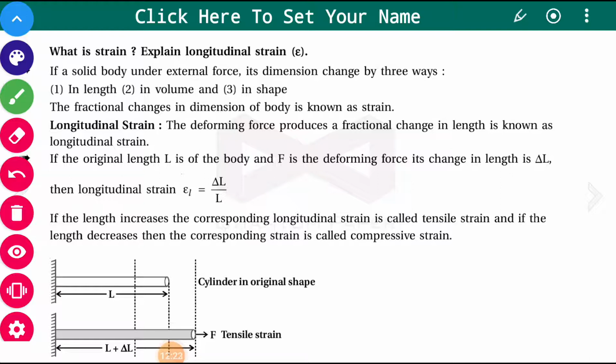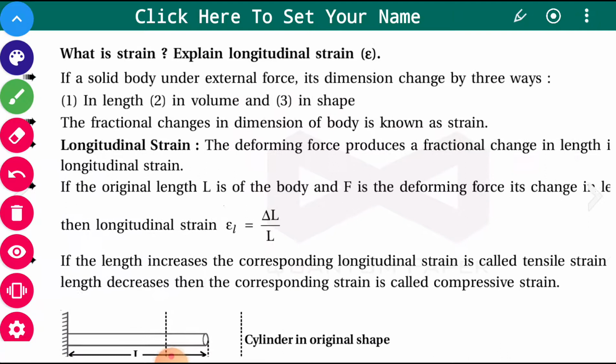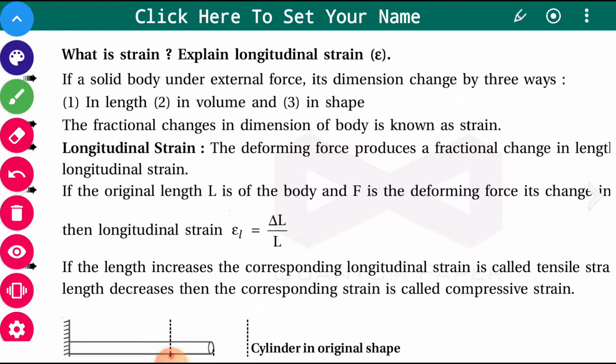We will discuss the longitudinal strain. If a solid body is under external force, its dimensions are changed in three different ways. Either you can change the length, or you can change the volume, or the shape is changed.